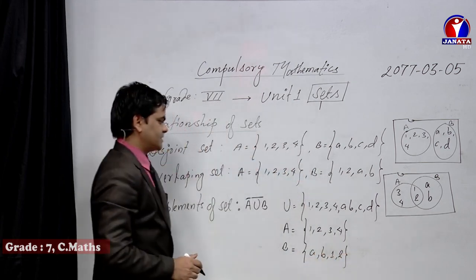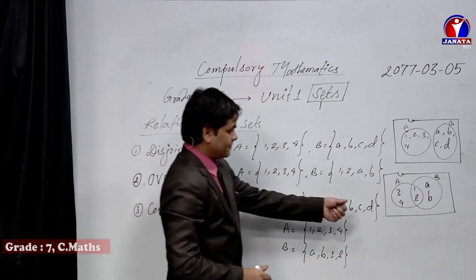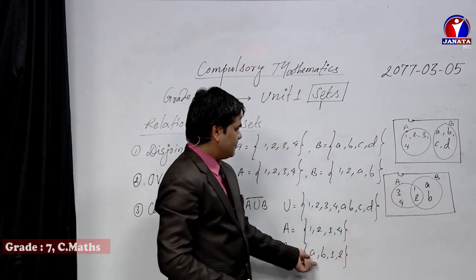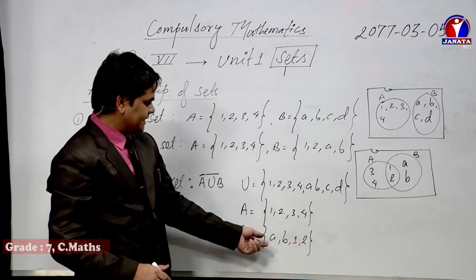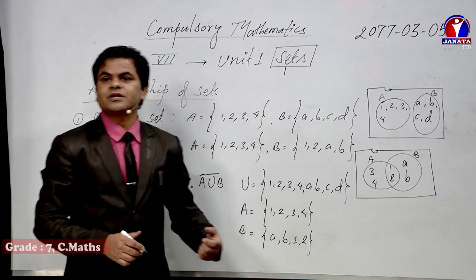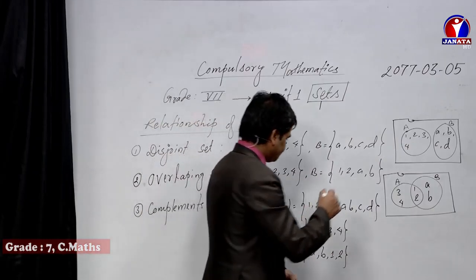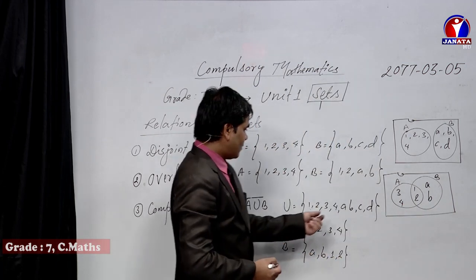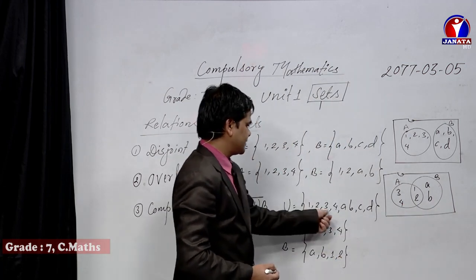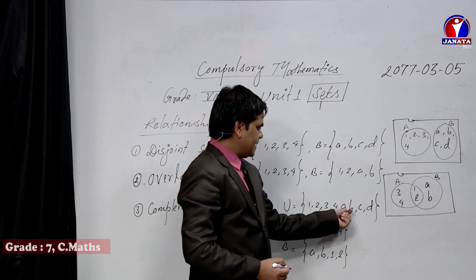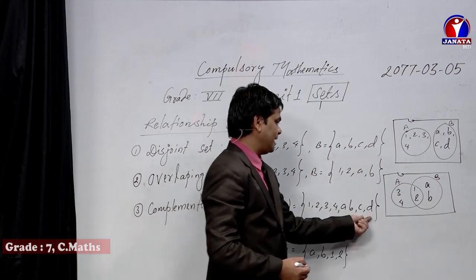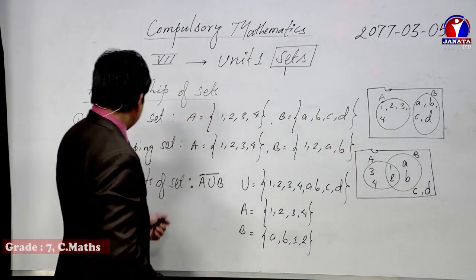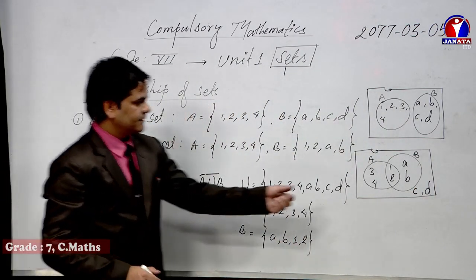If you keep this information, of course, I am going to use the same Venn diagram. 1, 2, 3, 4 we have already represented here. a, b, 1, 2 we have already represented the B set as well. Now the remaining elements of the universal set should be written outside of the circles. Then what are the remaining elements? 1, 2, 3, 4 we have already substituted. a, b we have already plotted. Now remain c and d. So c, comma d. If you write this, the complement of the set represents these elements.